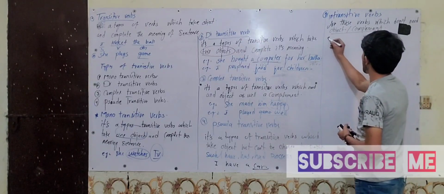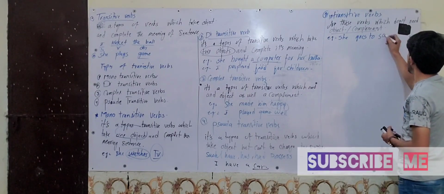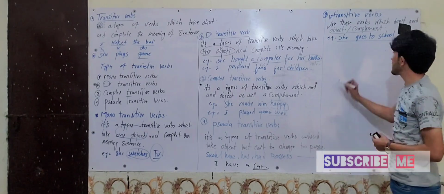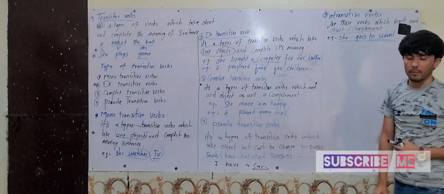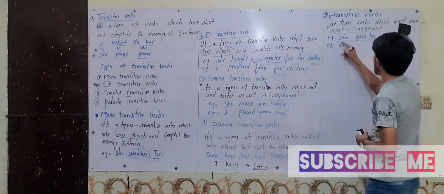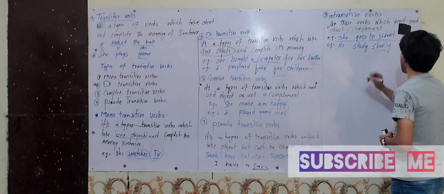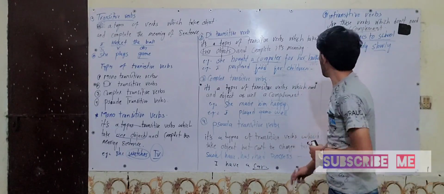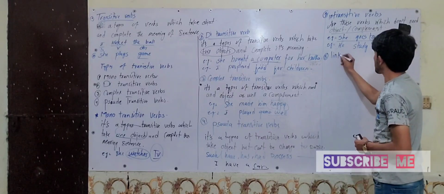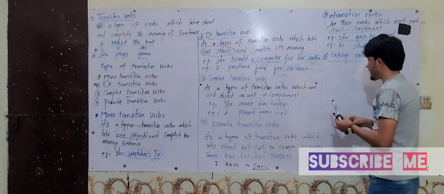For instance, if I say for example, she goes to what? Where? School. And also it is an intransitive verb, but it is not the object, it is the complement. And also if I say she or he studies slowly. It is an adverb, but it is not an object, it is a complement. And after that we have number 3, linking verbs. Linking verbs is a type of verbs.